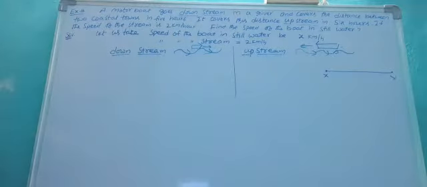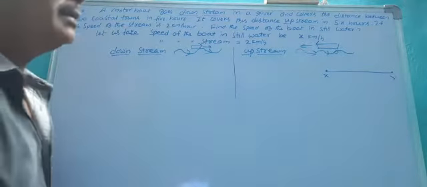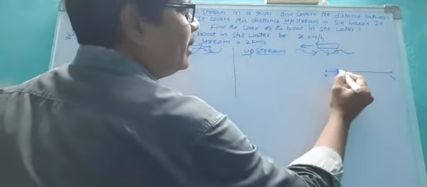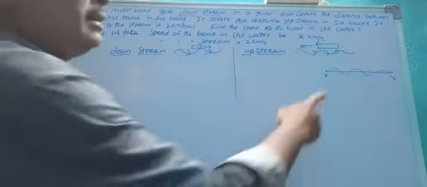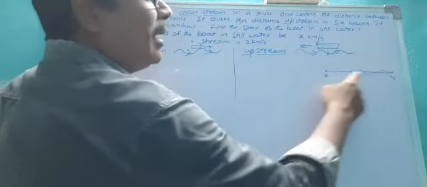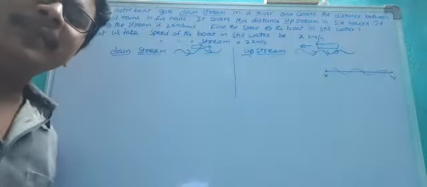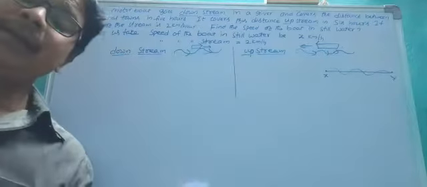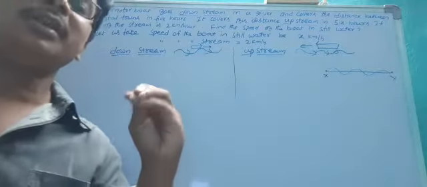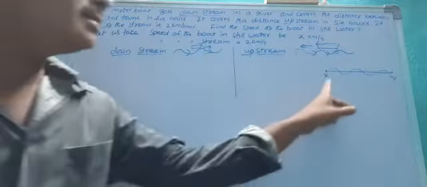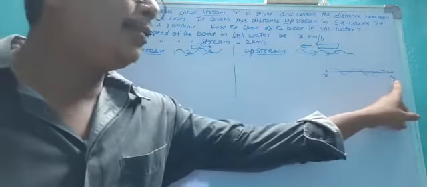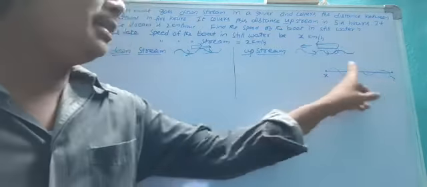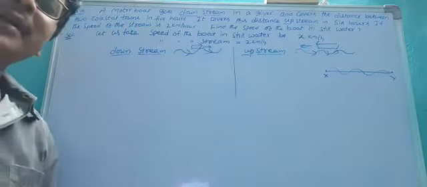The total distance traveled we don't know, but in both downstream and upstream movement, the distance from x to y and y to x are the same. The distance from Saluru to Vijayanagaram and Vijayanagaram to Saluru are equal, just as the distance from x coastal area to y coastal area and y to x are the same.